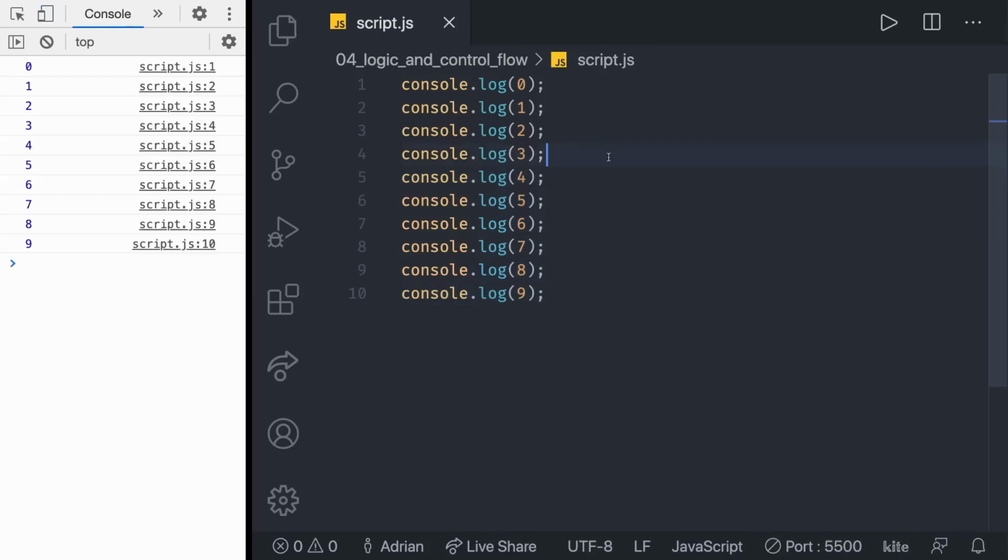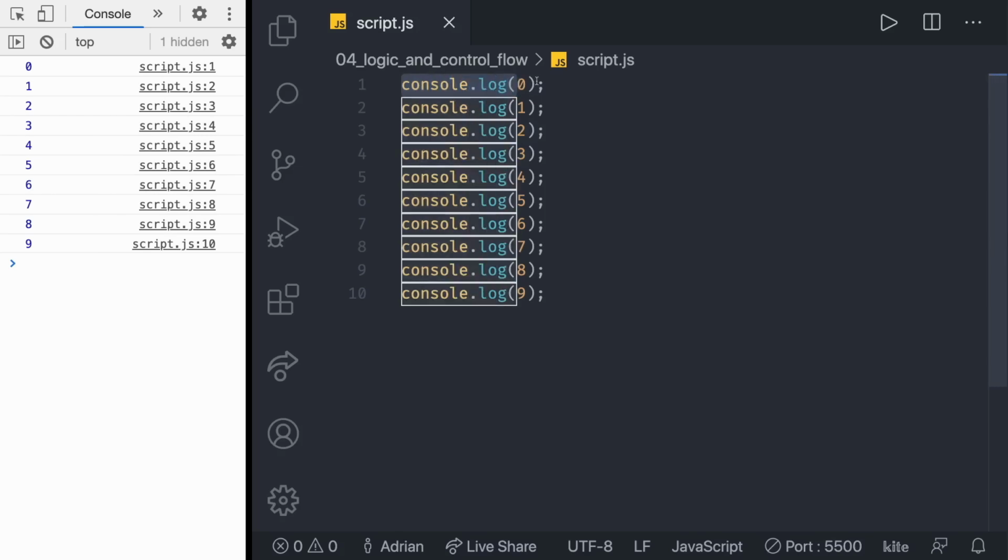If we save this, as you can see, we get 10 different console logs with numbers ranging from 0 to 9. But take a look at this. This is quite repetitive. We have 14 characters per line which are being repeated, and there's only one thing that is changing, that specific number.